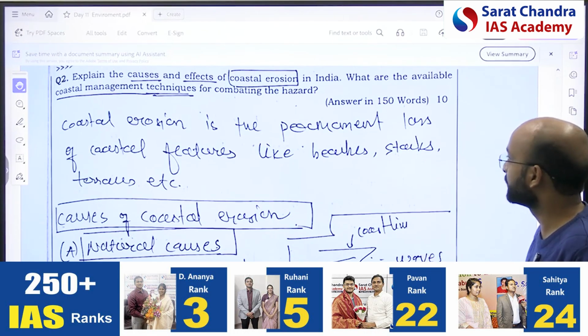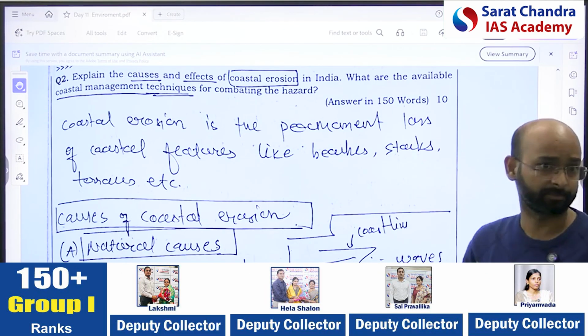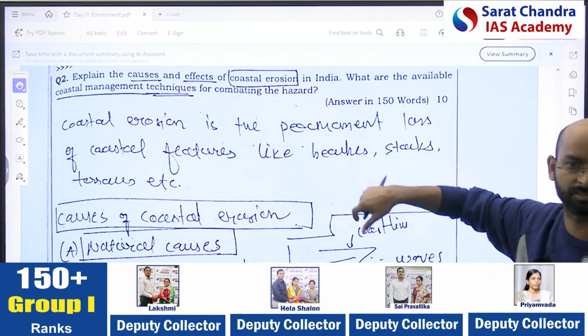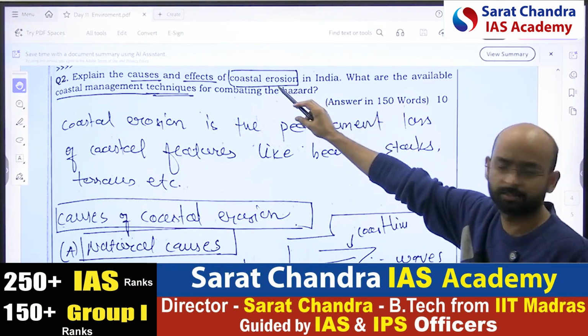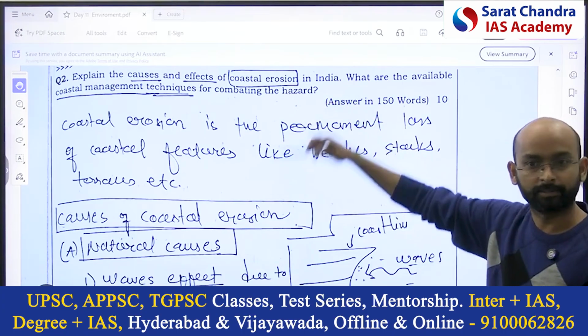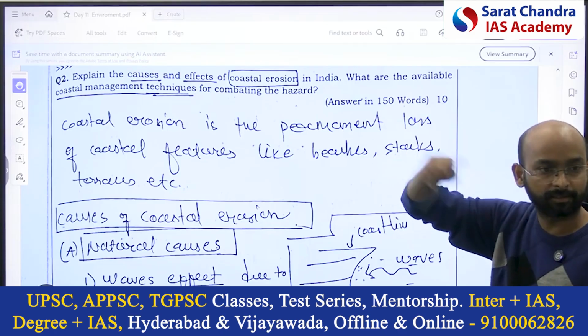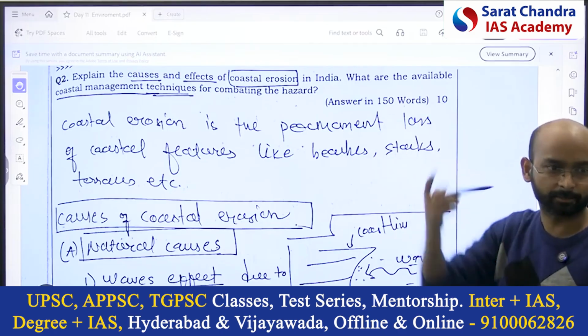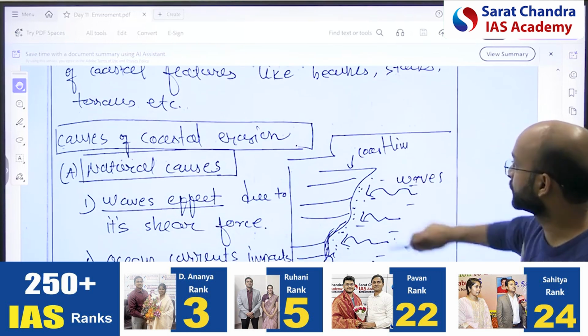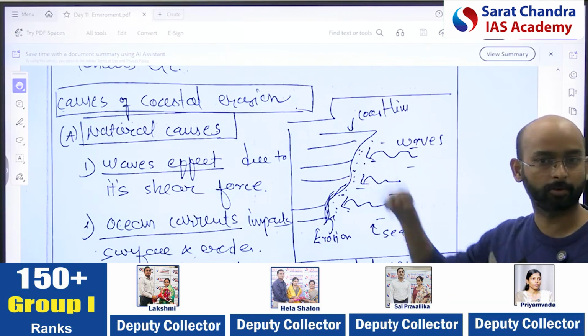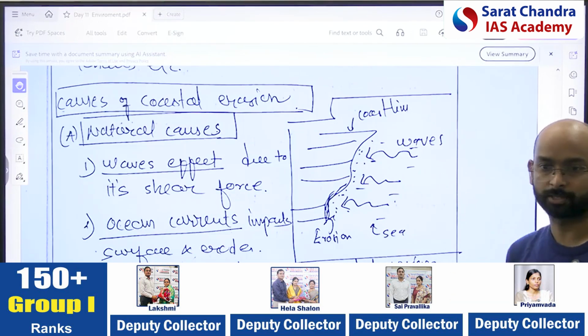Coastal erosion is a permanent loss of coastal features like beaches, stacks, terraces, etc. I mean, we read coastal features. If they are getting eroded, that's coastal erosion. Again, it's a geographical term, that's why I explained. That was also the conceptual term, so explanation is required. So causes of coastal erosion, as we divide: natural cause and anthropogenic cause.